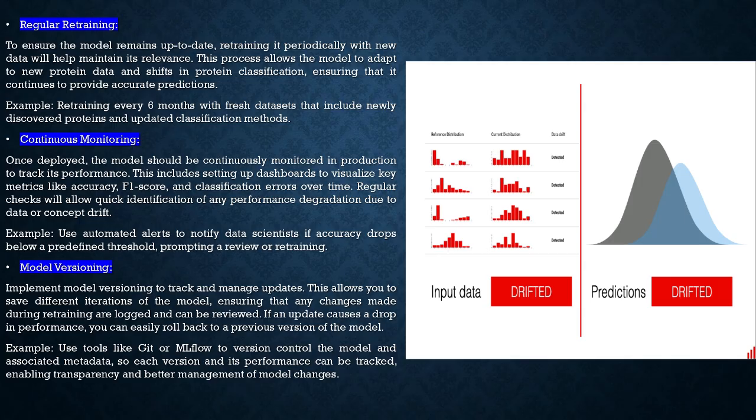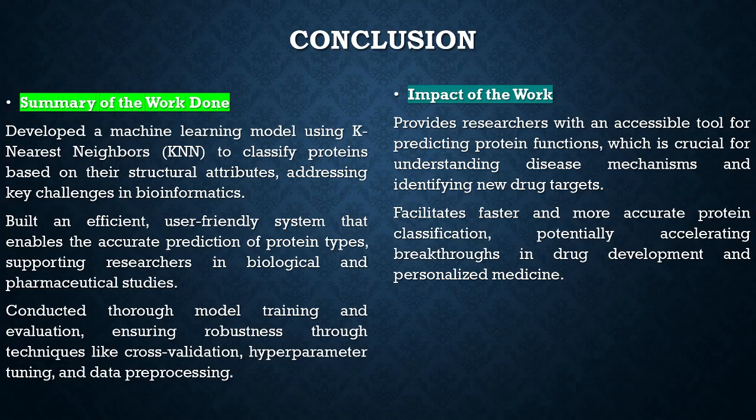Mitigation strategies. Regular retraining. To combat data drift, we will retrain the model regularly using new data to keep it up to date. Continuous monitoring. We will continuously monitor model performance in production to quickly detect any degradation in accuracy. Model versioning. By keeping track of different model versions, we can easily revert to an earlier, more reliable version if a new model performs poorly.